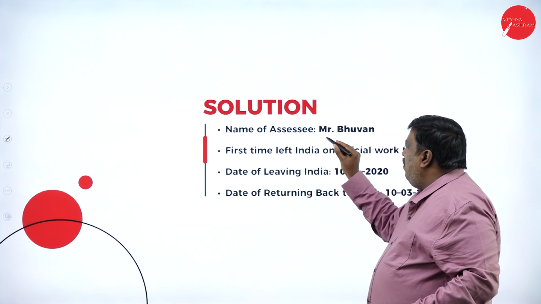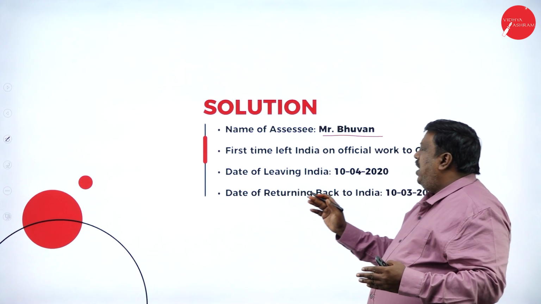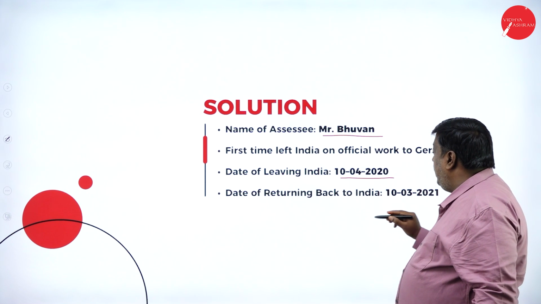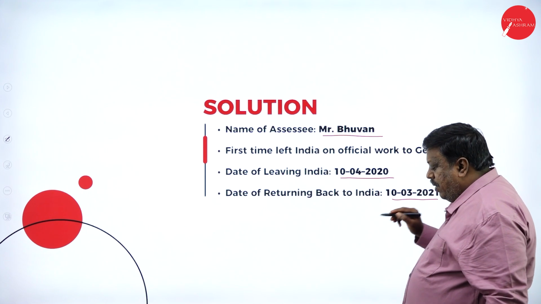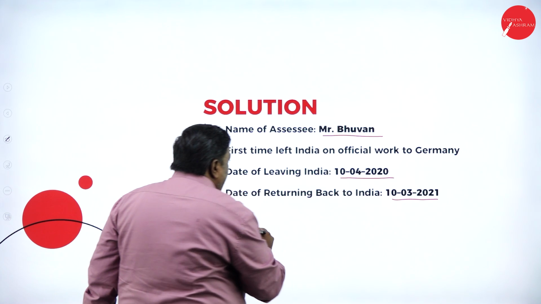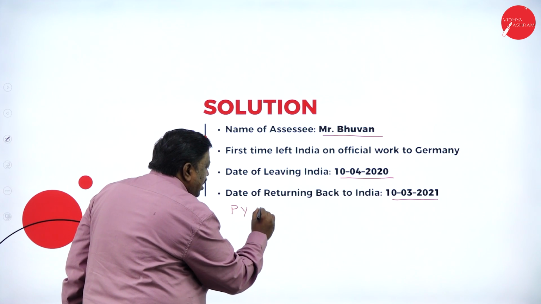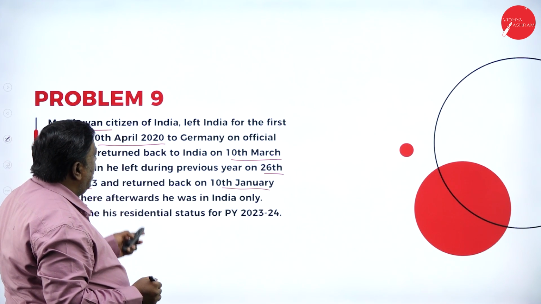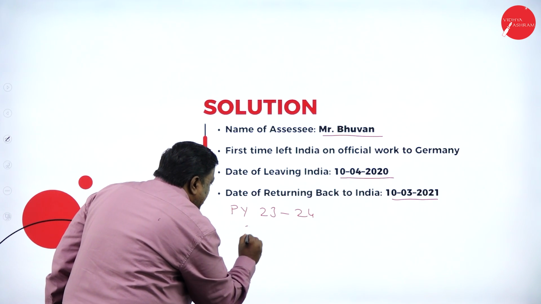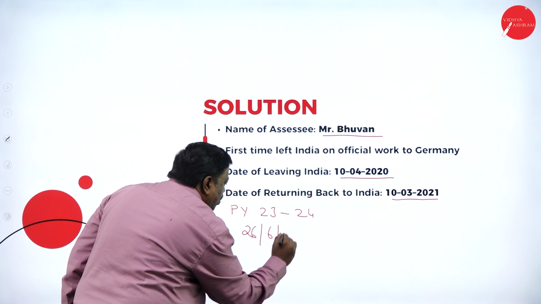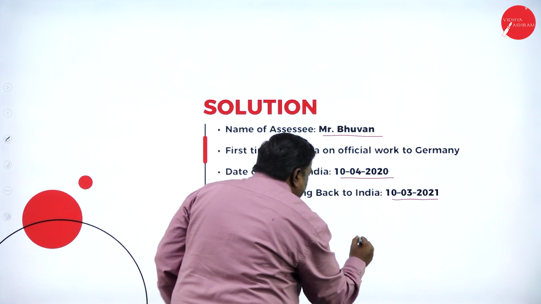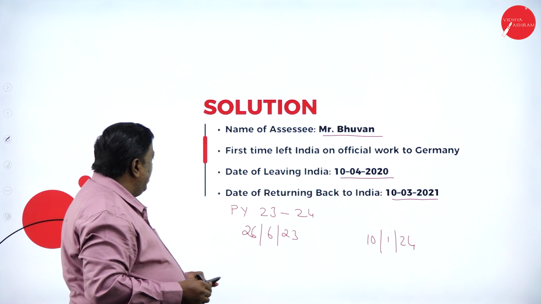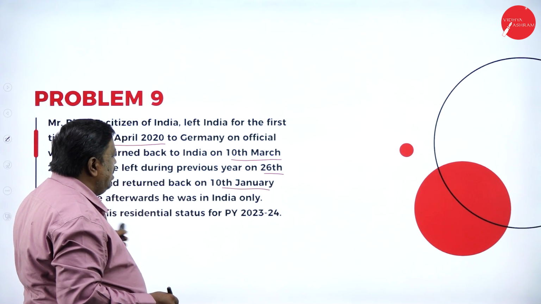Now, what is my name? Mr. Bhuvan. I left India for the first time on 10th April 2020 and returned back to India on 10th March 2021. During previous year 2023-24, I left India on 26th June 2023 and I returned back on 10th January 2024.